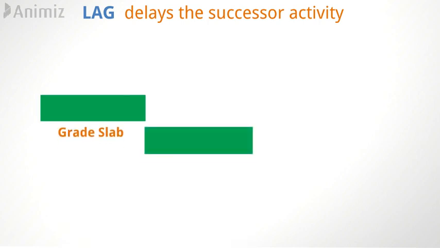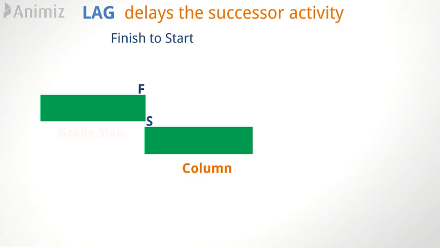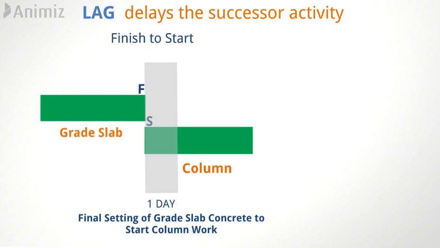Now suppose we have to do the grade slab and the column, having a finish to start relationship. Then once the grade slab is completed, only then can the column be started. Considering the practical consideration, at least one day is required for the final setting of the concrete of the grade slab to start the column work. That means the successor activity of column must be delayed by one day.